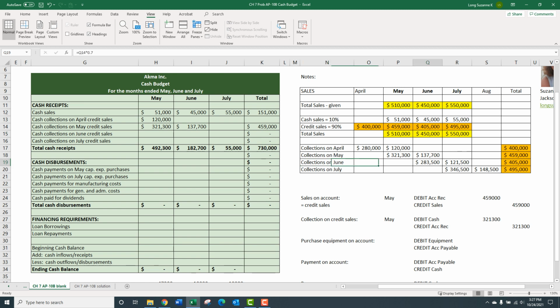And then June and July. June, 2835. And July, 121.5. And July is just going to be July because we're not doing August. So just July for the 346. Now I had some auto sums going here and here, so my file is filling in nicely. So we are done with cash receipts.